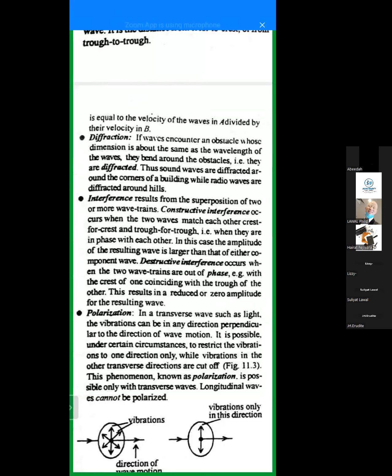When a wave is traveling and it encounters a barrier, it bends around the obstacle to be able to continue its journey. So that behavior is called diffraction. Okay, you see diffraction in prisms. Yeah, glass prisms. That's diffraction.